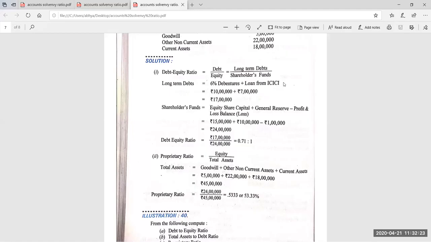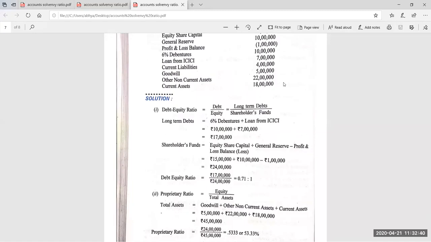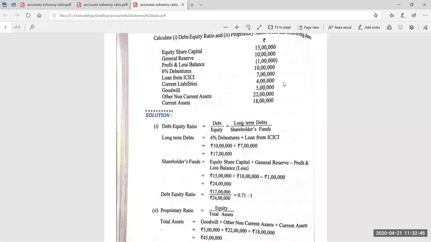Equity upon total assets. Equity we have already found out by adding all the shareholder funds. Now the question arises about the assets. For assets, what we can do? We can add all the assets which are given. Which assets are given? Goodwill is given, other non-current assets are given, and current assets are given.